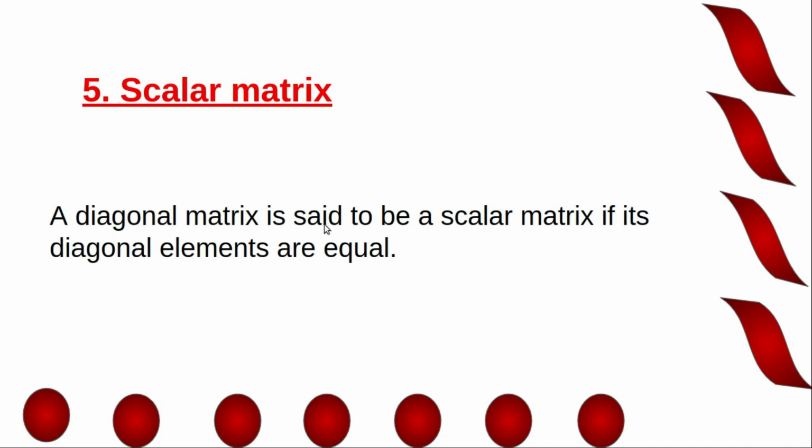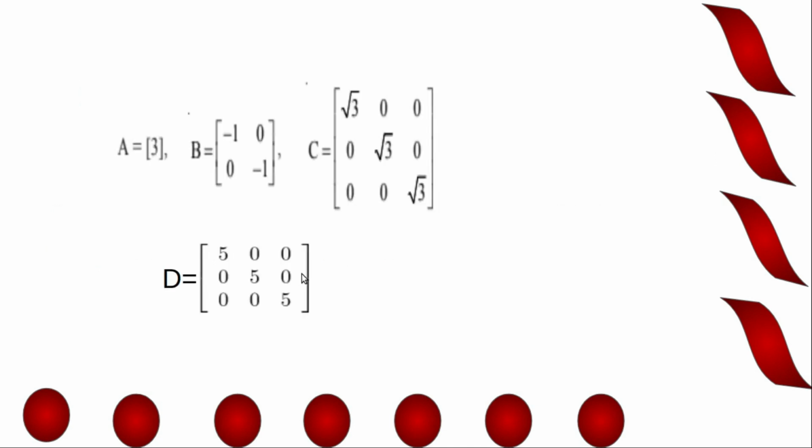A diagonal matrix is said to be a scalar matrix if its diagonal elements are equal. Okay, these matrices are known as scalar matrix. Scalar matrix is a square matrix in which diagonal elements are equal to each other and non-diagonal elements are zeros.